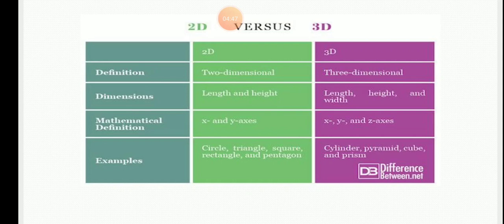Now here, as we have seen in our previous slide, some examples of 2D and 3D shapes are given. Examples of 2D shapes: circle, triangle, square, rectangle and pentagon. Examples of 3D shapes: cylinder, pyramid, cube and prism. So here we studied the difference between 2D and 3D shapes.